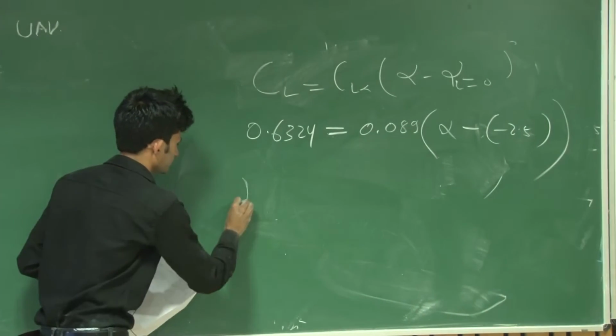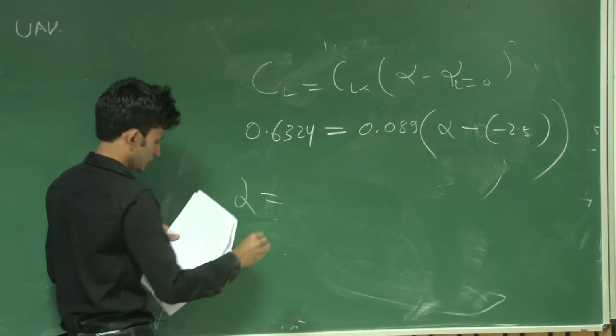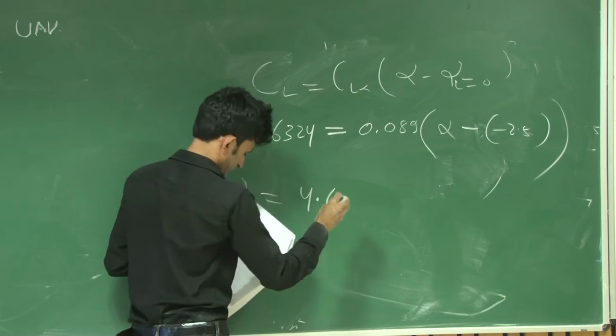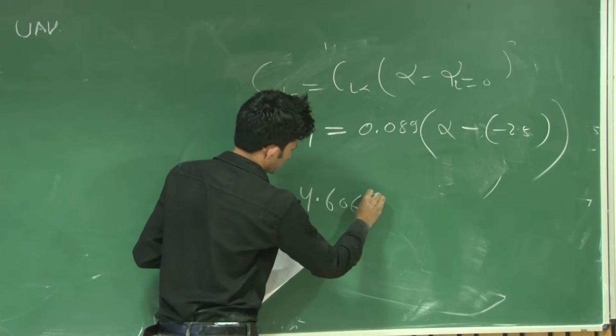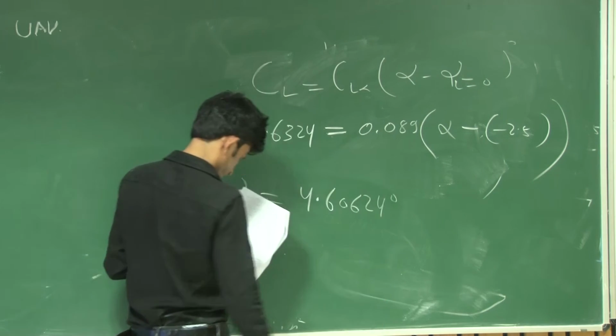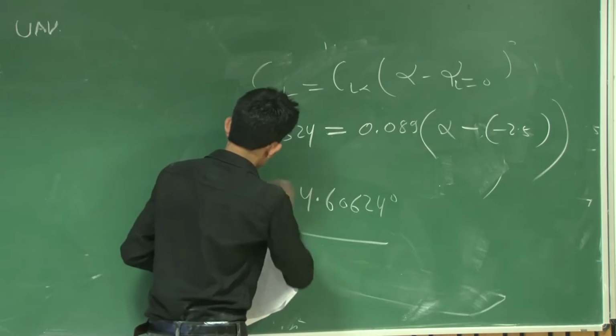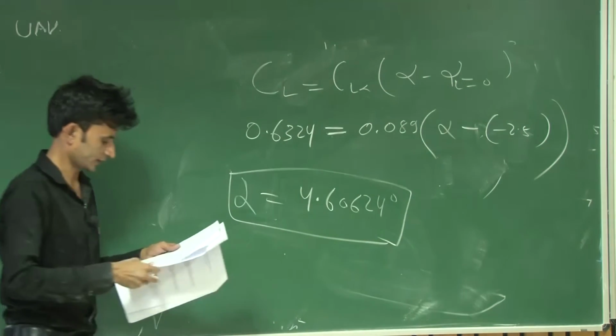So your alpha, or alpha trim, will be 4.60624 degrees. This will be the angle of attack of the aircraft.